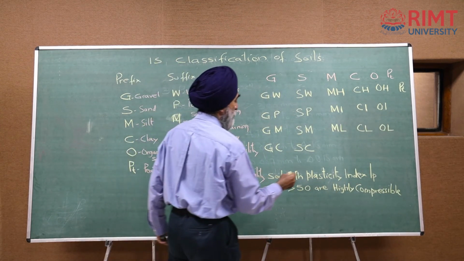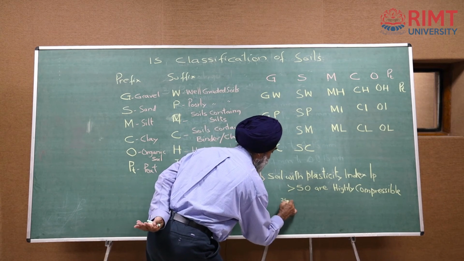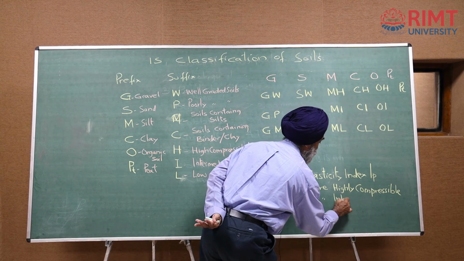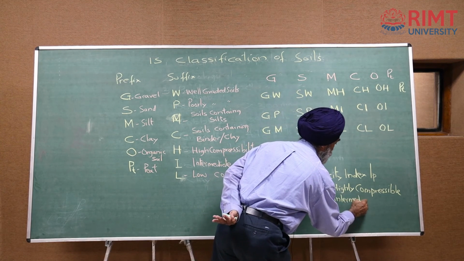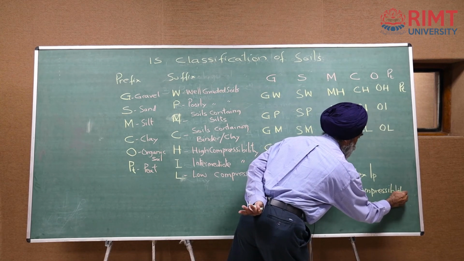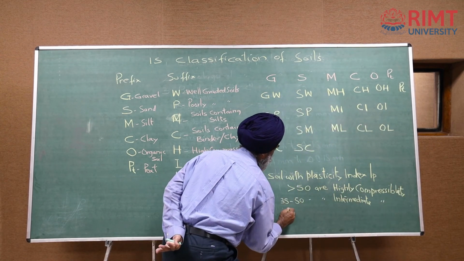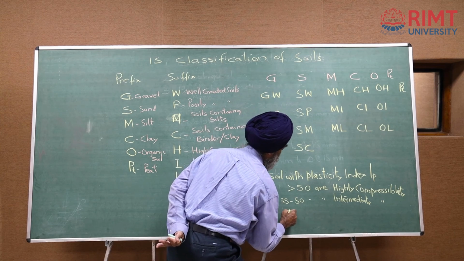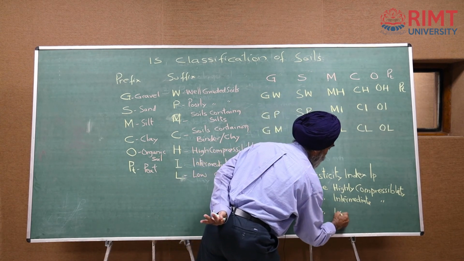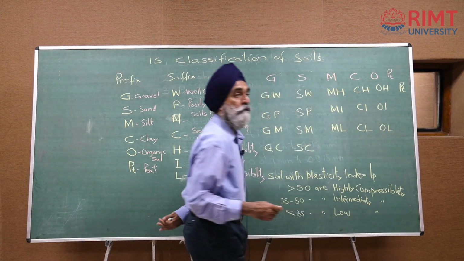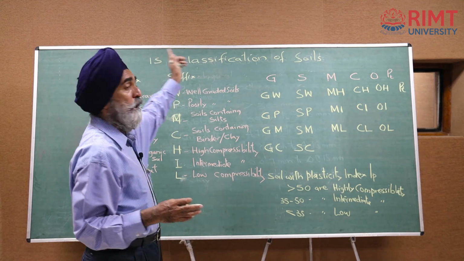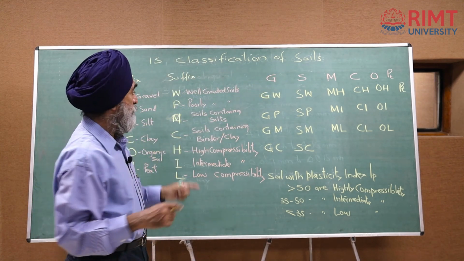Soils with plasticity index between 35 to 50 are of intermediate compressibility. I will put it fully. Soils with liquid limit less than 35 are of low compressibility. Is it clear to all of you? So, this is all about the IS classification of the soils.